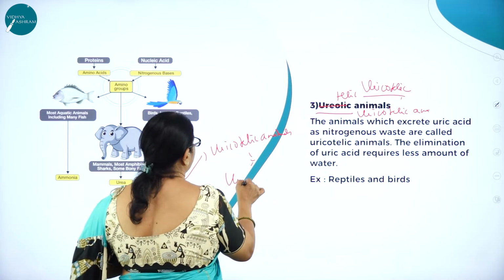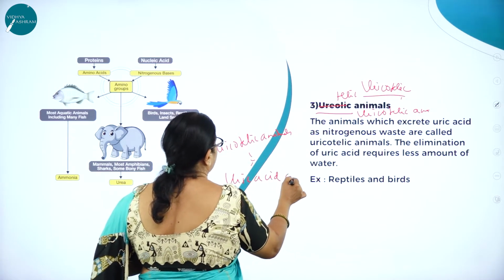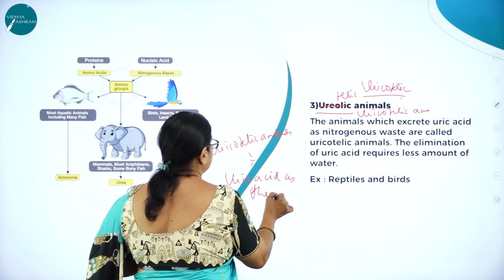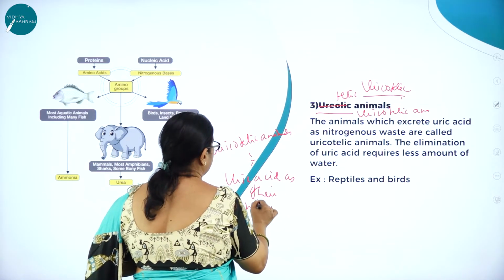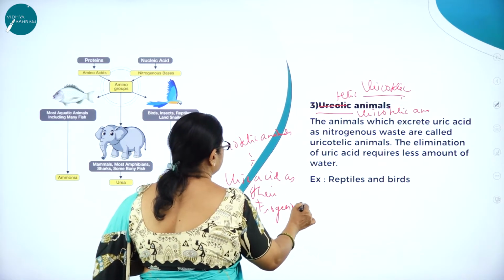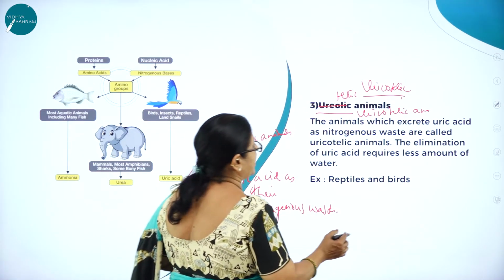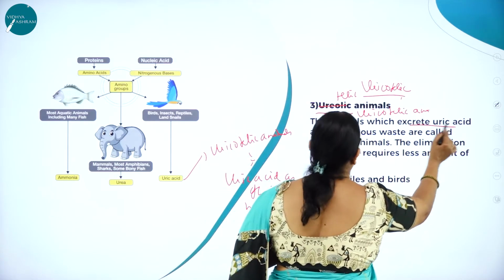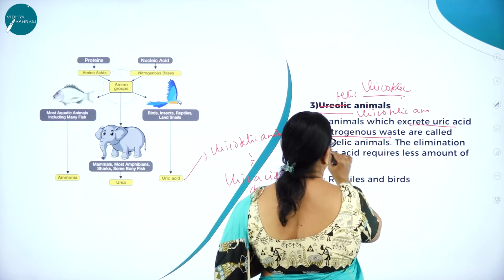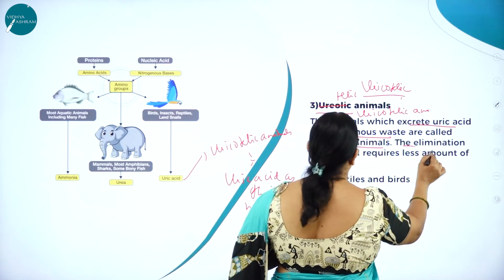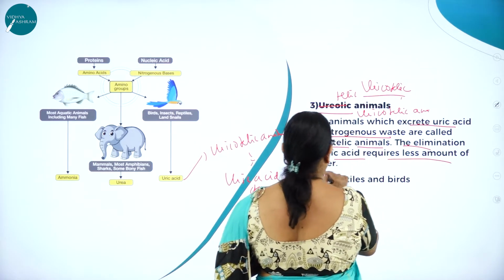These will eliminate uric acid as their nitrogenous waste. So the animals which excrete uric acid as nitrogenous waste are called uricotelic animals. The elimination of uric acid requires less amount of water.